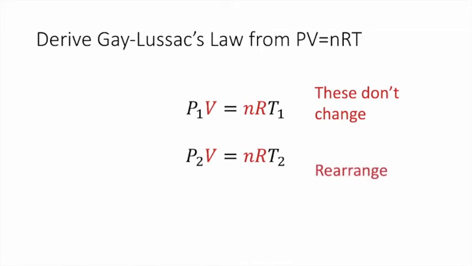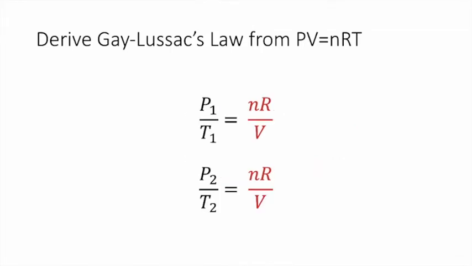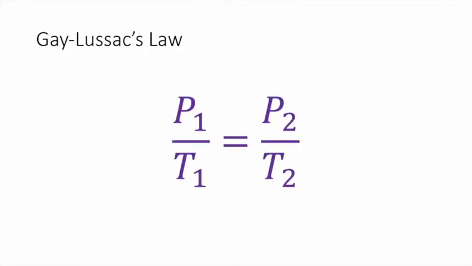We are going to rearrange our equations like this, and we see that P1 over T1 equals nR over V, and P2 over T2 also equals nR over V. We are going to use substitution and derive Gay-Lussac's law. P1 over T1 equals P2 over T2.